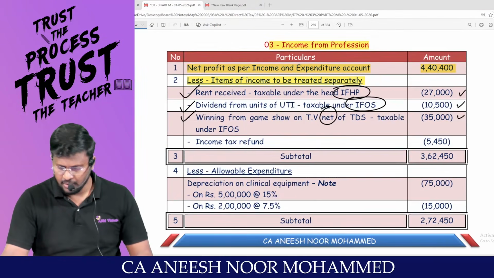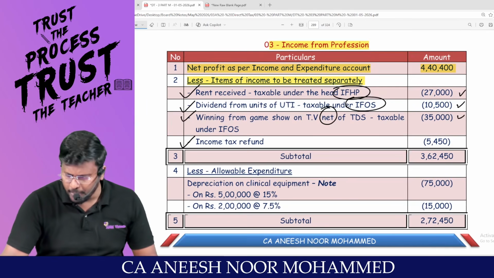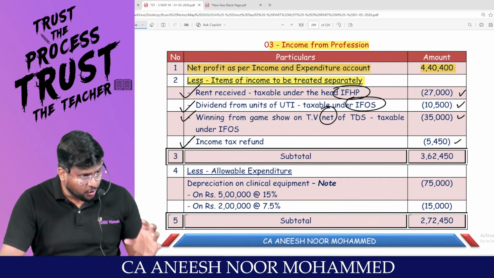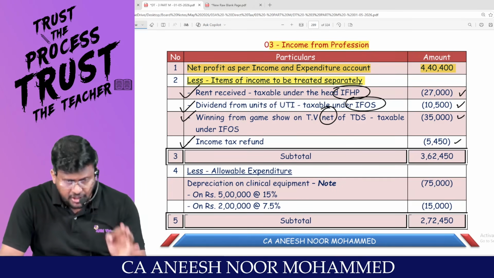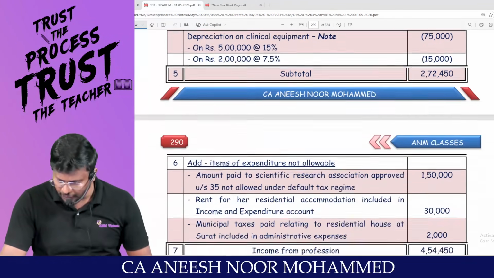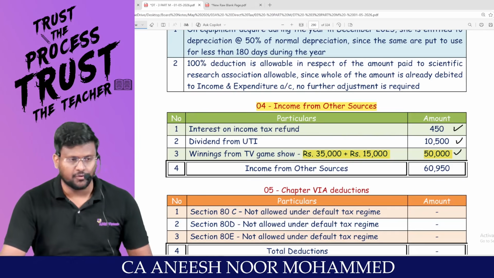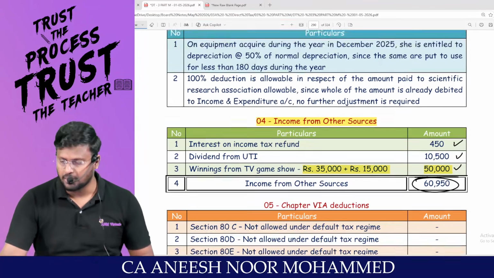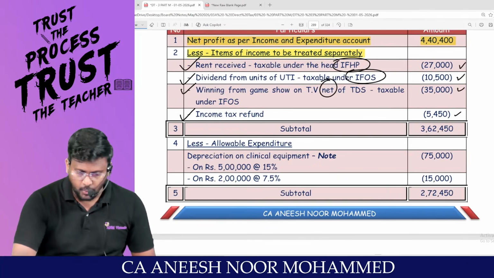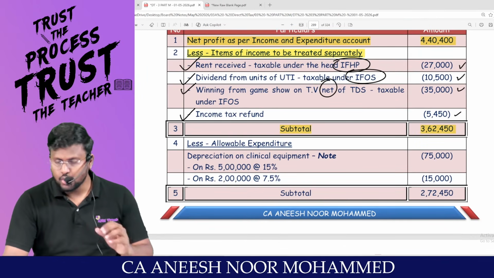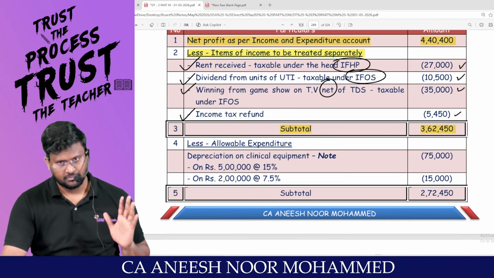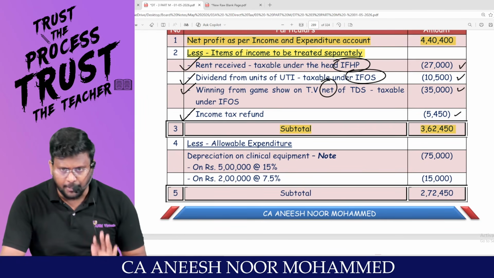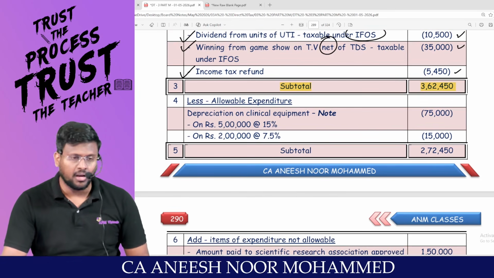Able to appreciate? Income tax refund. How much was credited to P&L? 5,450. This 5,450 should be reduced from PGBP, but only 450 should be included under IFOS. Look, at the same time we are getting ready with IFOS. That's how you have to do the working, my dear lovable students. You will get the subtotal. That means this should be the ideal net profit. If you eliminate the impurity from the other heads, you will get the PGBP net profit.